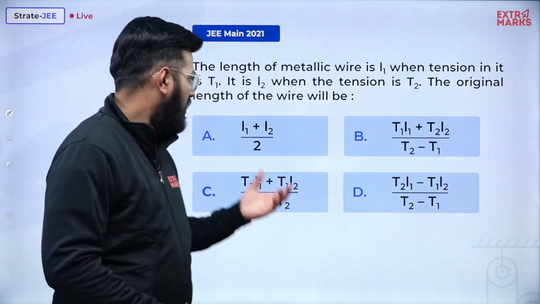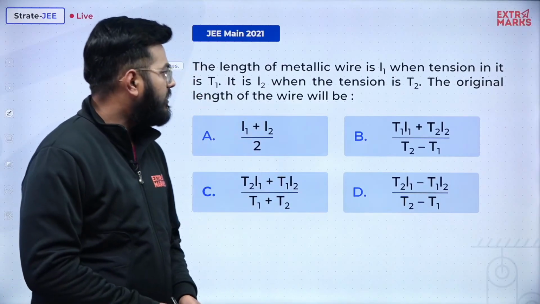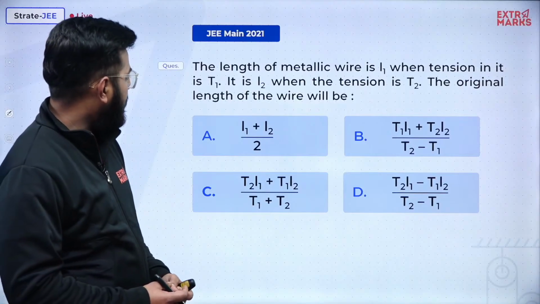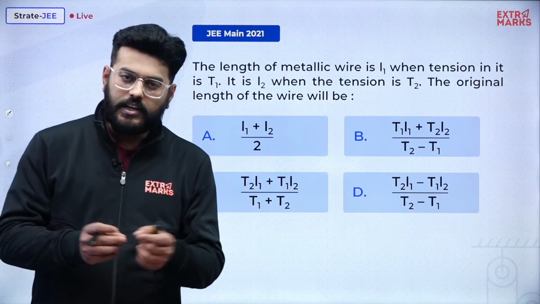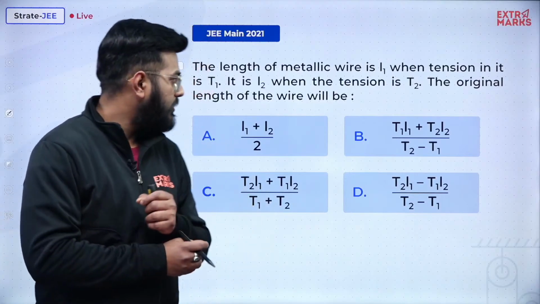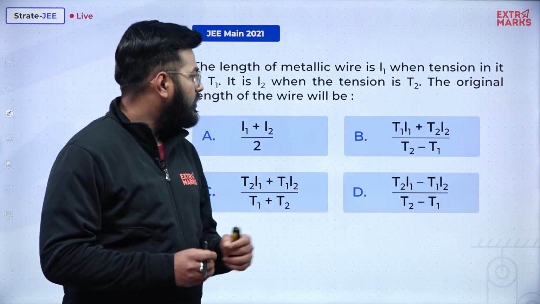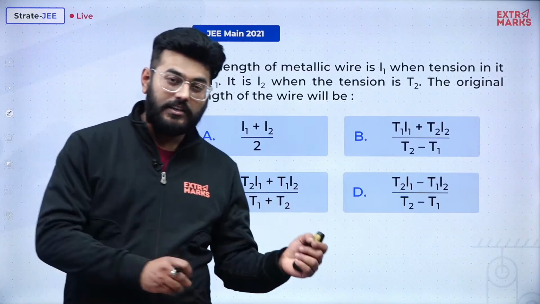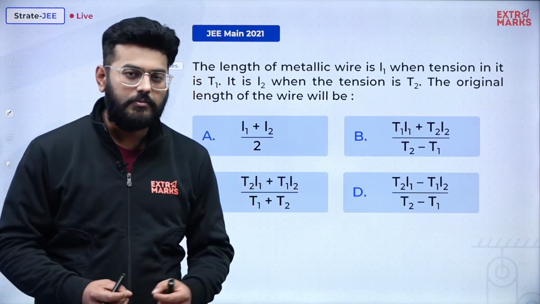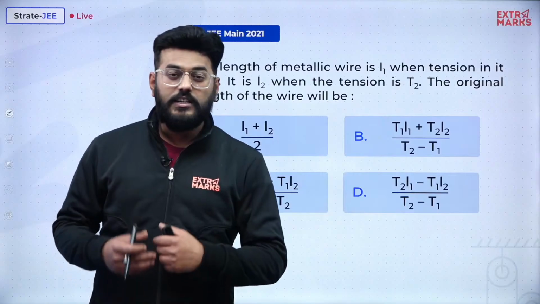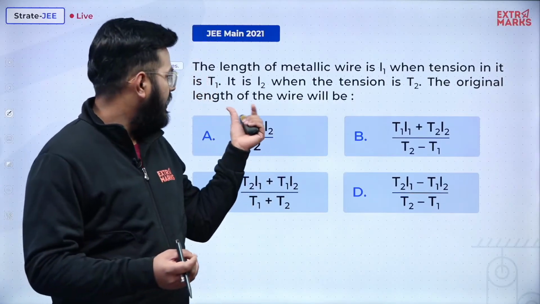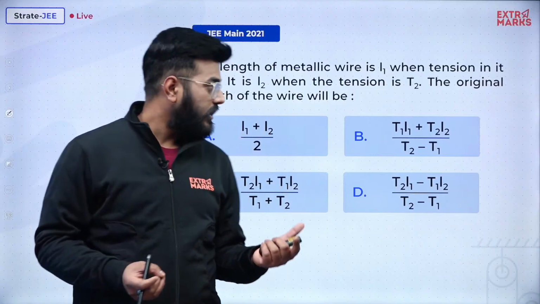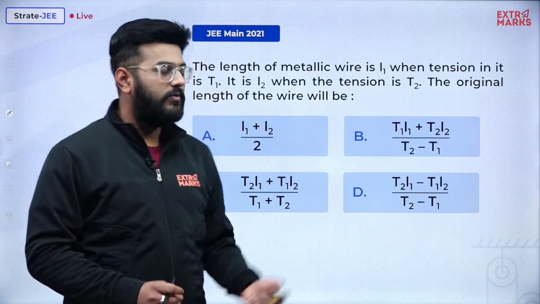The length of a metallic wire is L1 when tension in it is T1. So there's a metallic wire, its length is L1, and the tension developed in it is T1. It is L2 when the tension is T2. So if the tension is increased or decreased, the tension now changes to T2 and the length also changes, it becomes L2. The original length of the wire will be?